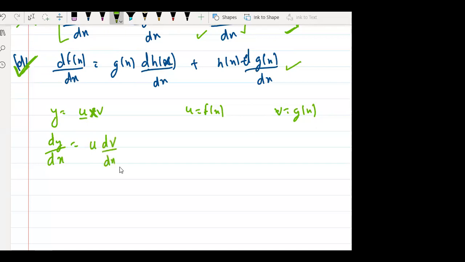Plus, in the second case, we will keep v as constant, and u will be differentiated. समझ में आया? This is the fourth rule: if I have two functions which are multiplied, we will differentiate both functions separately, keeping the other function as a constant.